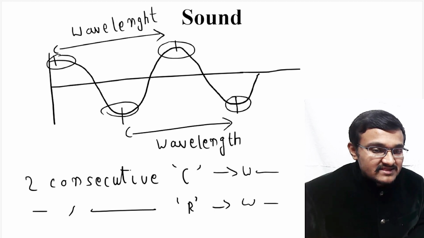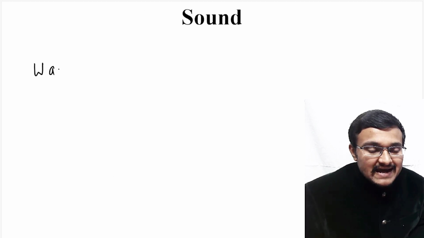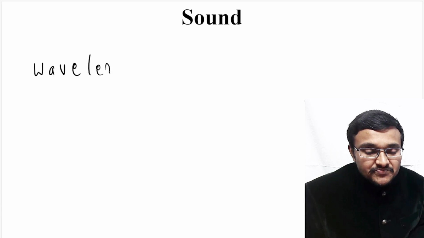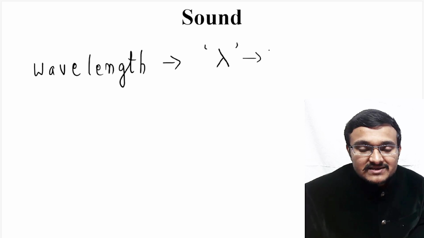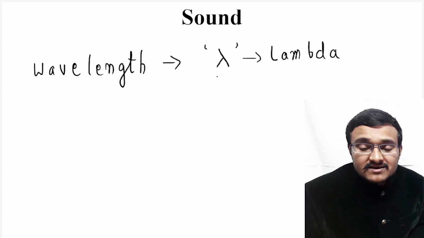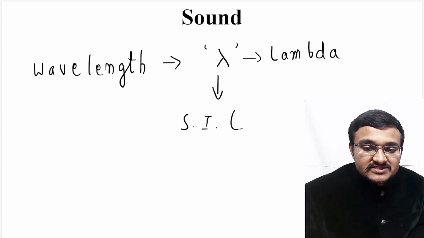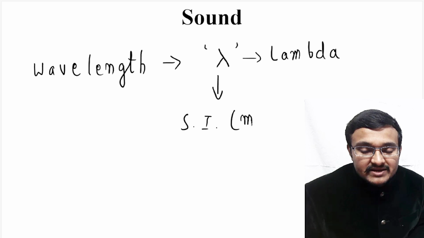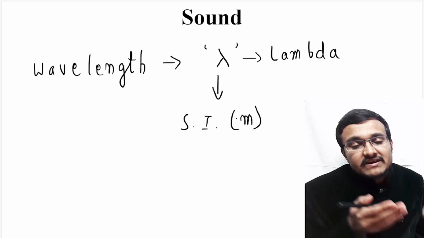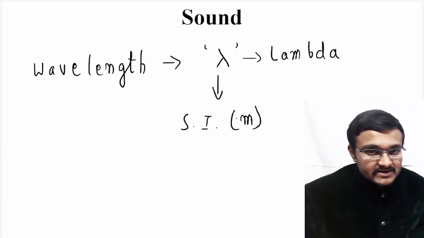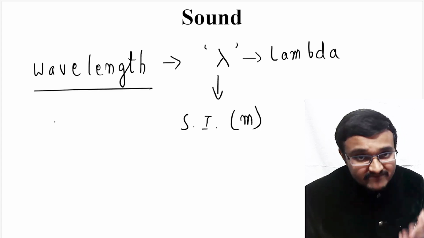So this wavelength is always denoted by this particular symbol. This symbol is known as lambda, which is a Greek letter. And this particular wavelength has an SI unit, which is measured in meters. Because wavelength is again a length, even wavelength has the SI unit meter. So now you have understood what you mean by wavelength.